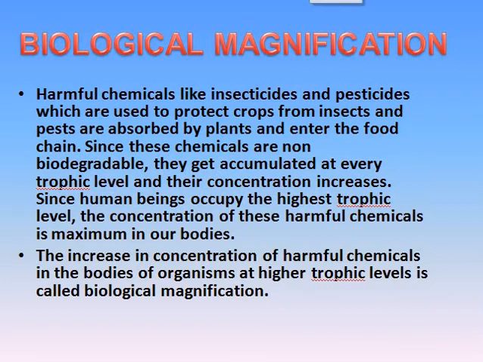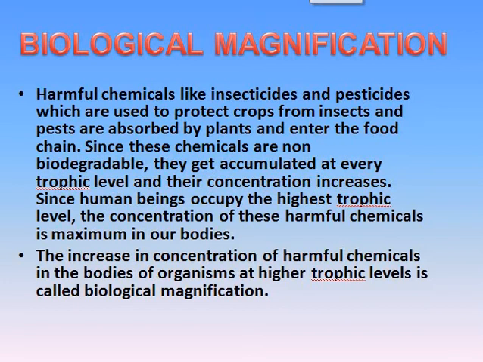When the plants are consumed by animals, this chemical has passed on into our food chain, and it progresses from one step to another step.